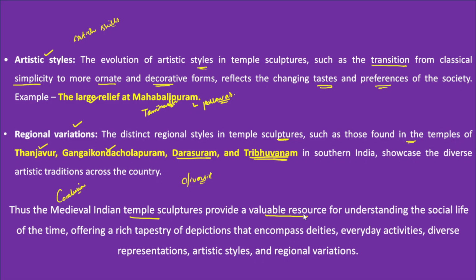By observing these sculptures, we can understand the social life of the people who lived in those medieval times. In fact, it also offers a rich tapestry of depictions that encompasses deities, everyday activities, diverse representation, artistic styles, and regional variations.